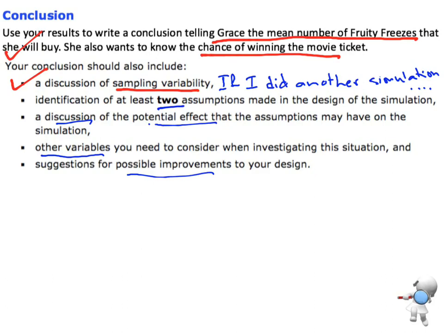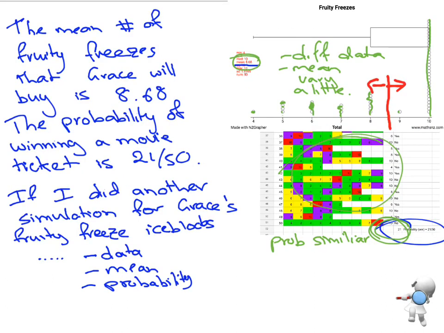This next part, the assumptions, is one of the critical parts if we're looking for a merit or an excellence. It is to think about the difference between the simulation that we set up, what we assume, and what some of the variations are between that and real life. So let's think in terms of assumptions. There's an assumption that we always have, no matter what we do: we always assume independence.